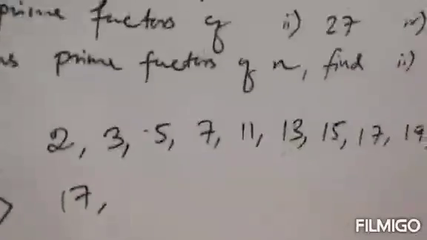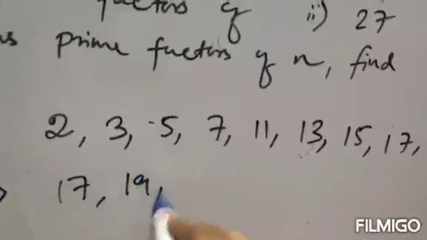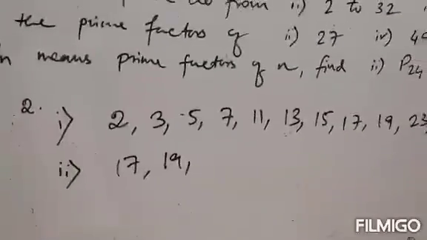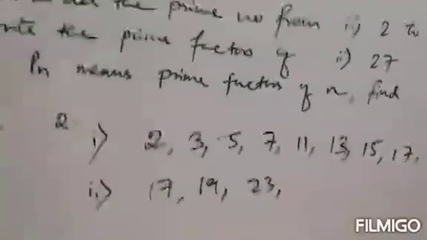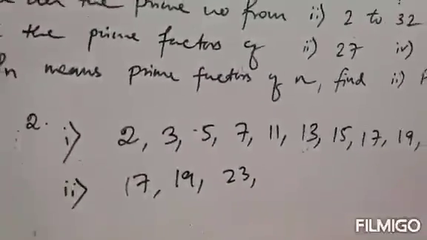It is a prime number. 18 is not a prime number. 19 is a prime number. Clear? Next 21, 22 not a prime number, so the next number is 23. Next 24 is not a prime number. 25 is also not a prime number.